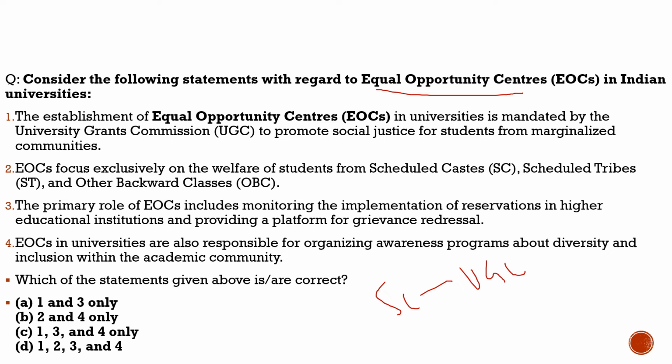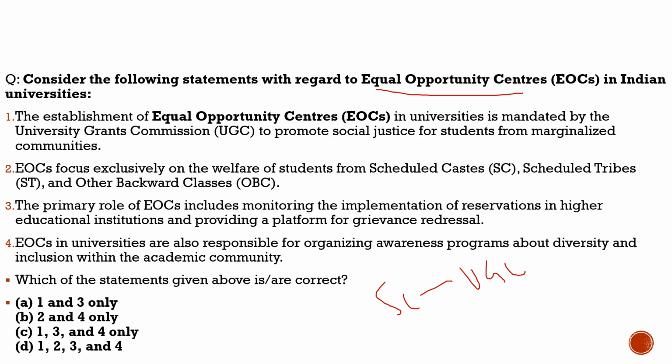In our country, as we are divided by caste from centuries, we often hear in the news that a particular person died because he belonged to a certain caste and was bullied in the colleges, in the universities. So to overcome this issue, the UGC has asked the universities to go for equal opportunity centers.